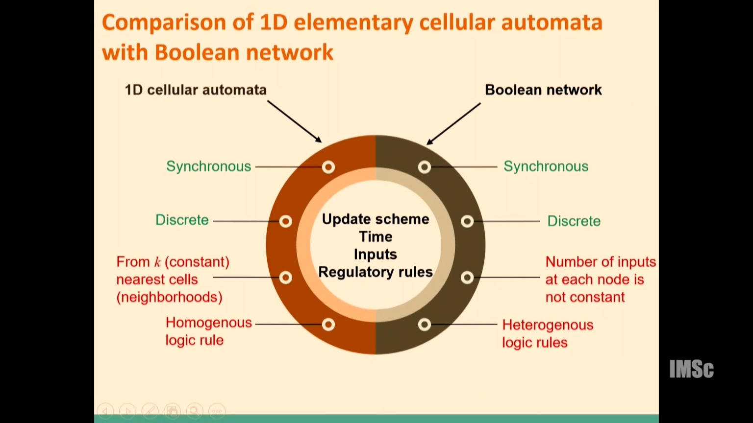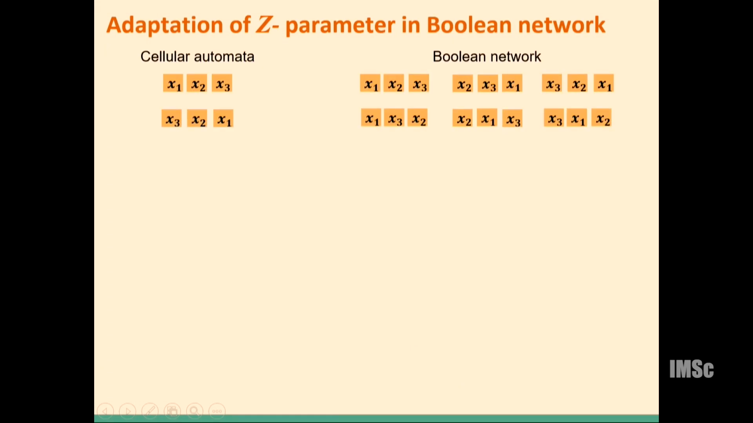that in the case of CA, each cell takes input from its k nearest cells, and for all of the cells the number of inputs is constant. But in the case of Boolean networks, the number of inputs is not constant. Also, in CA, at each cell the regulatory logic rule is homogeneous, but that is not true in the case of Boolean networks. So how do we deal with this problem?